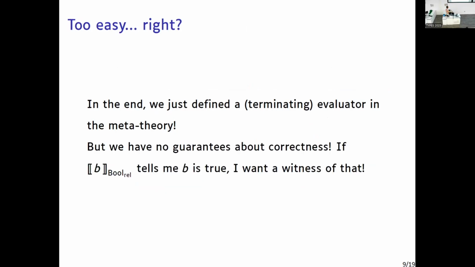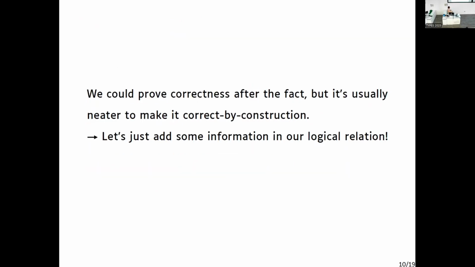So we basically need to add some information to our realizers to be able to trace back the relationship between the realizer and the initial term we started with. Usually you could prove it after the fact, separately, but what we do in log_alcoc is just construct the evaluator to be correct by construction, basically.